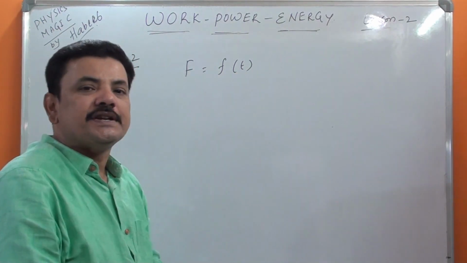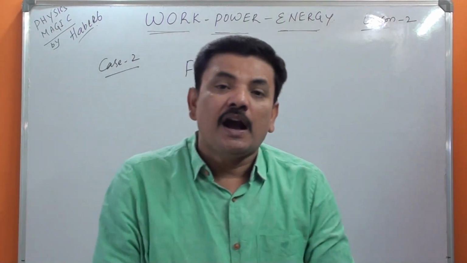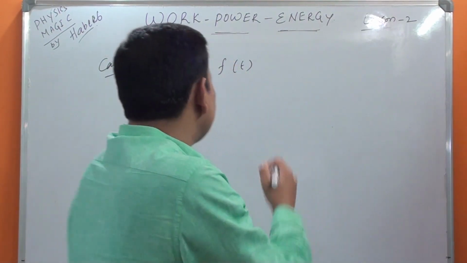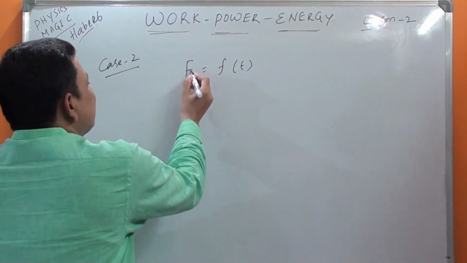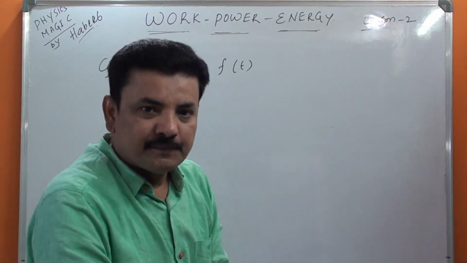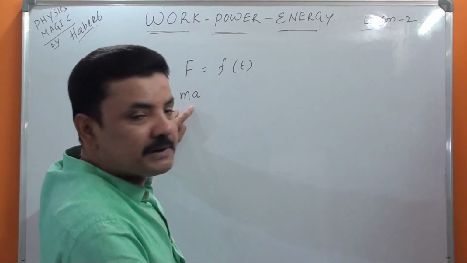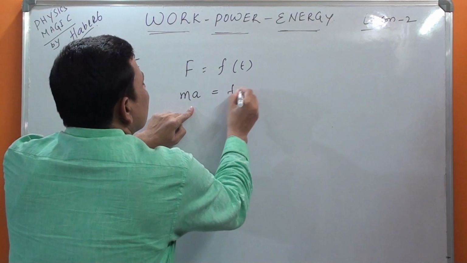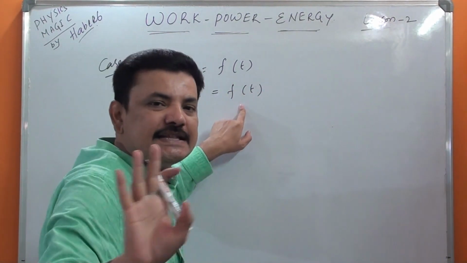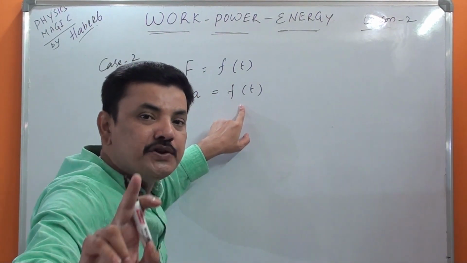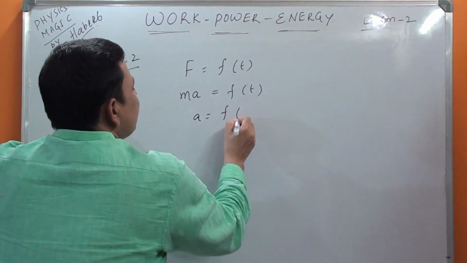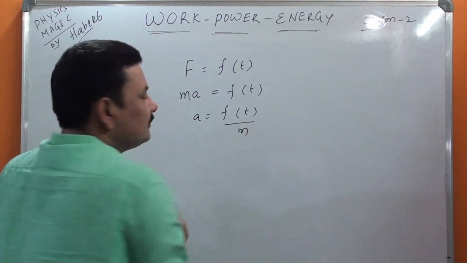If this kind of question is given, then how do we do it? If you integrate also you cannot get it. So that's why this model is also very important. In this case, simply you substitute F is equal to ma. You're all familiar, Newton's second law. Force is nothing but ma is equal to F of t. Whatever the equation is given, you will write like this only. Don't worry. I'm going to explain with the help of an example also. Then a is equal to F(t) by m.